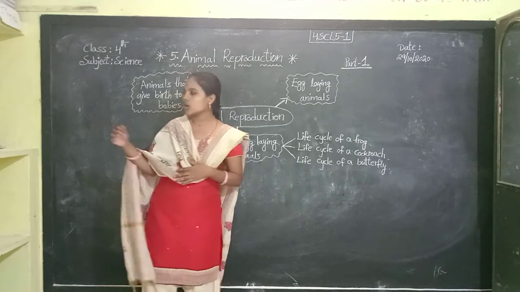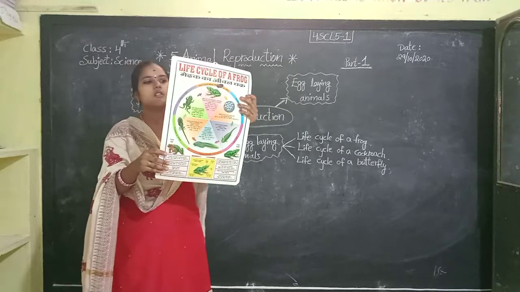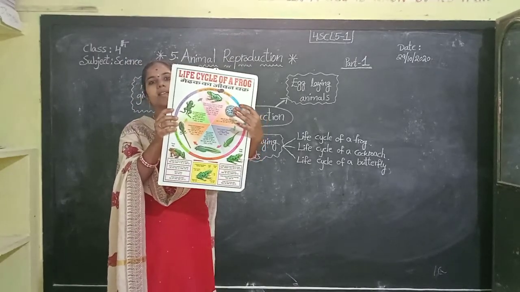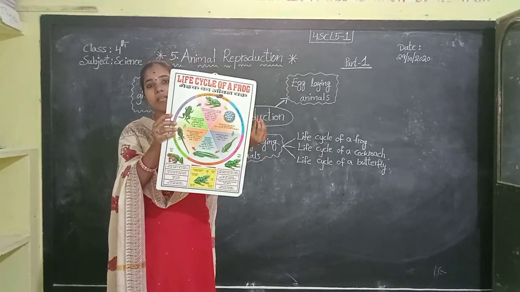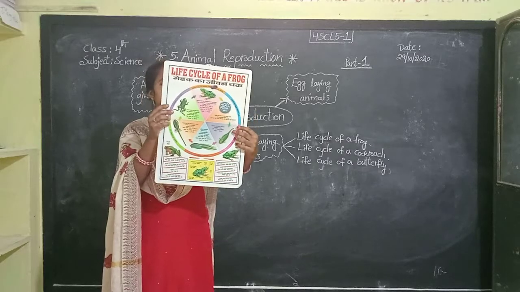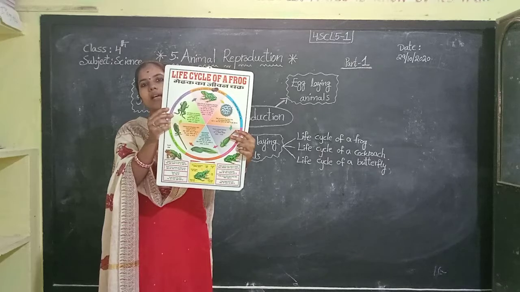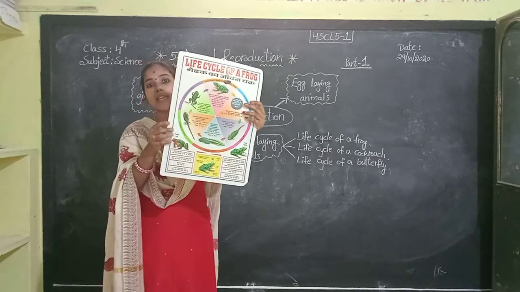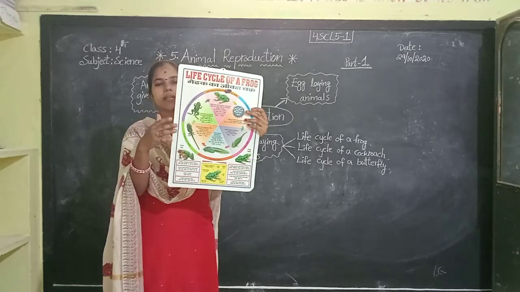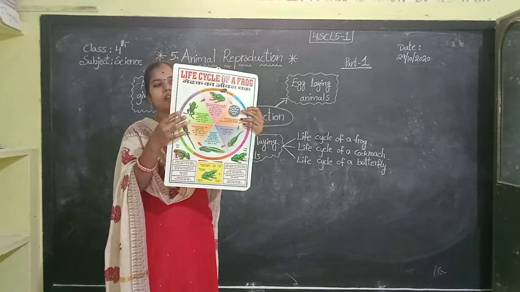Okay, children. Once you observe, this is the life cycle of a frog. The female frog lays eggs, and after some days, the eggs are hatched. After hatching, the tadpole comes out. The tadpole is looking like a fish. It is quite different from a frog. After some time, the tadpole slowly changes into an adult frog.